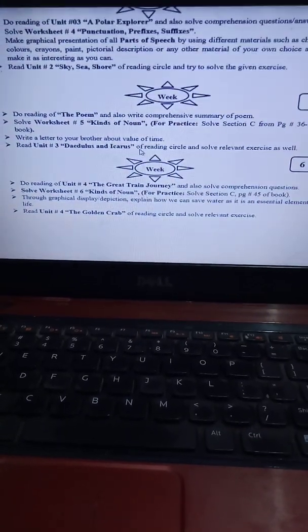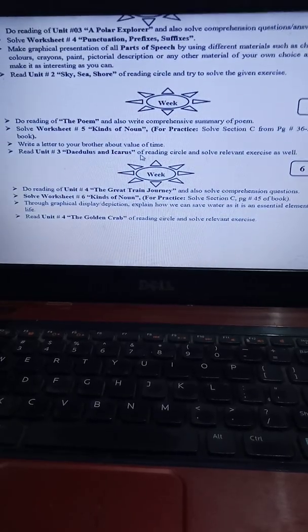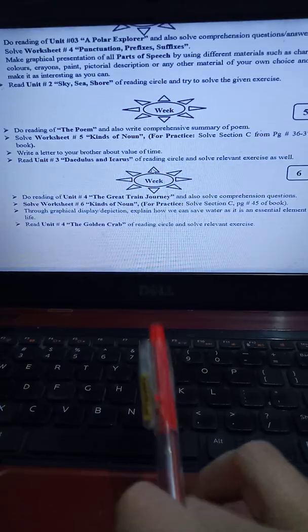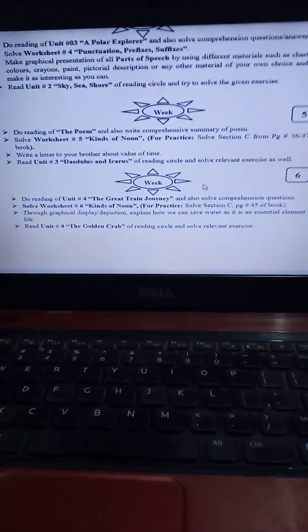Okay, next you have to write a letter to your brother in which you will tell him about the value of time. It is also a part of creative writing. Then unit number 3 of the reading circle, and solve the relevant exercise as well.